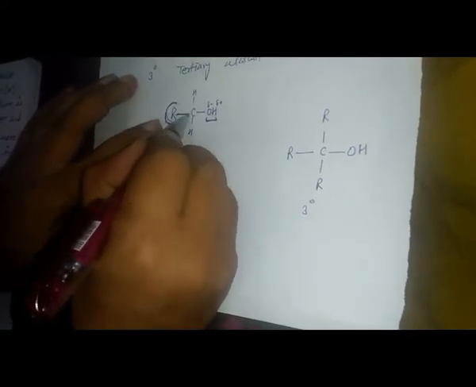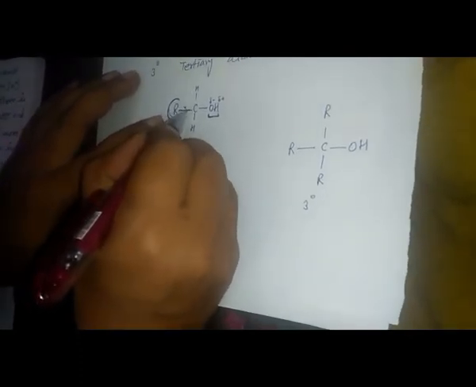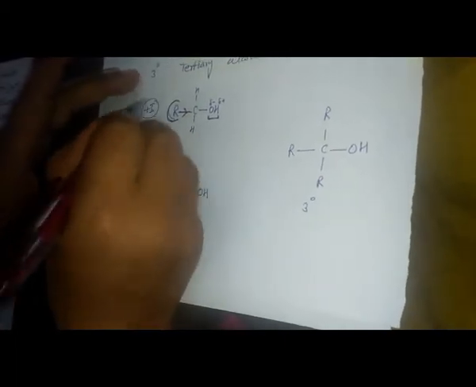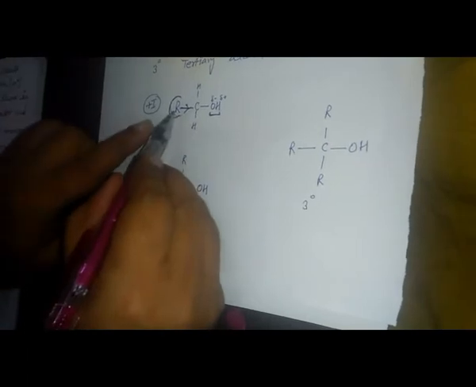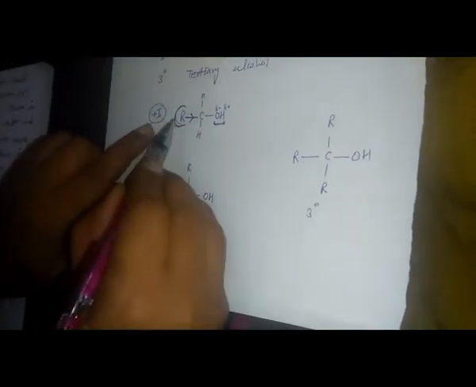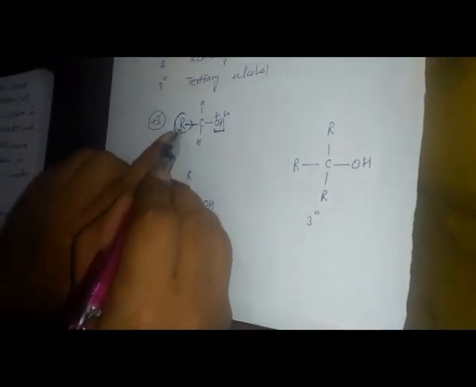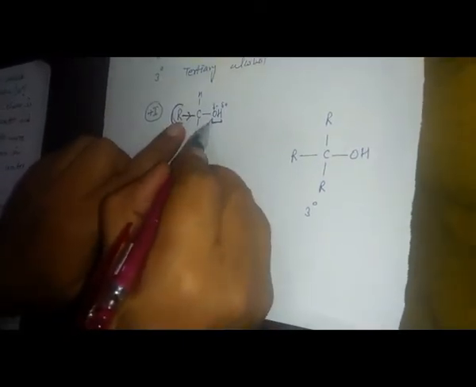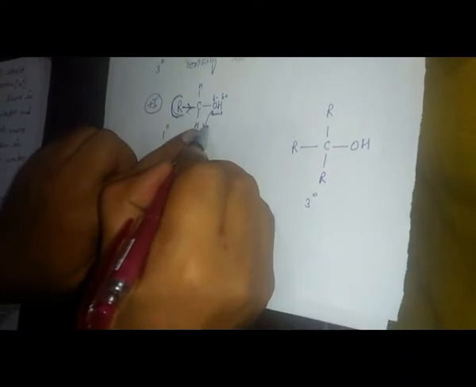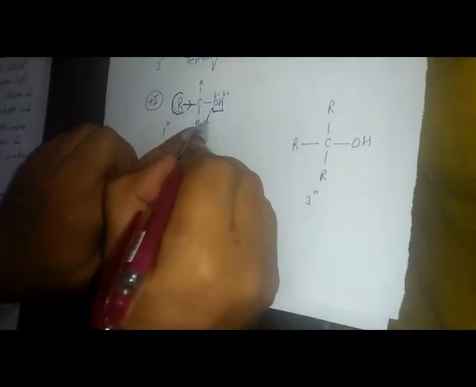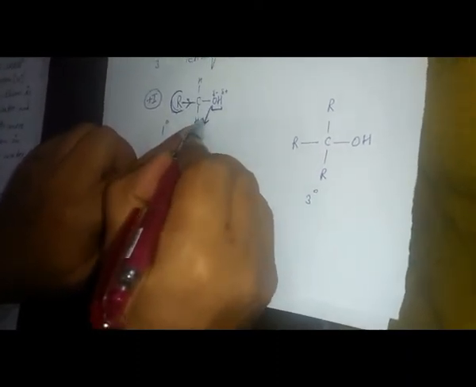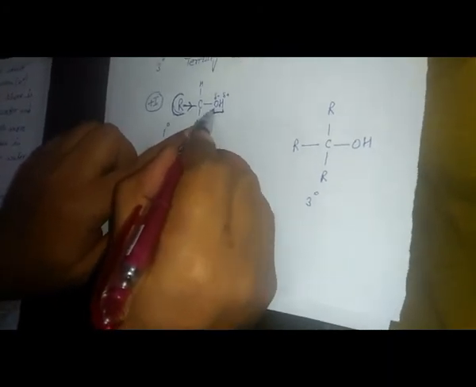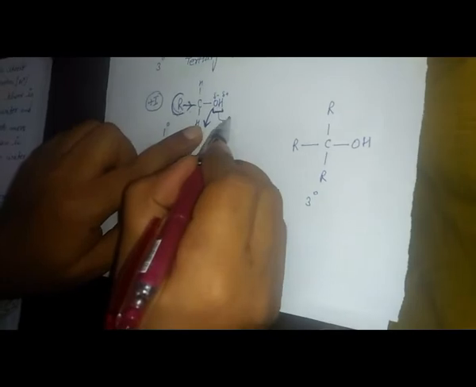So it will release electrons towards the oxygen, that means it shows a positive inductive effect. Due to this, the electron density on this oxygen is increased. As the electron density increases on this oxygen, the oxygen will hold the hydrogen, that means it will not lose the hydrogen easily.